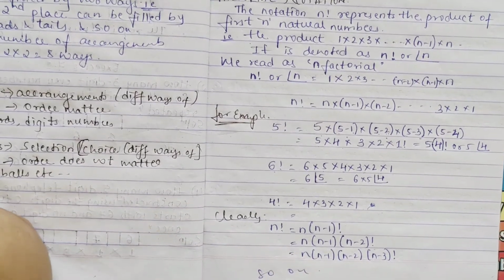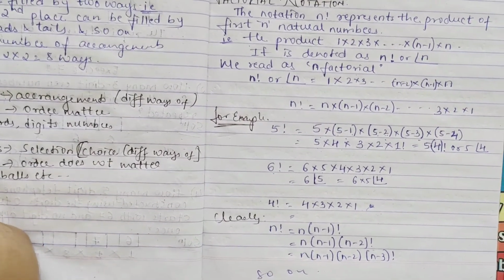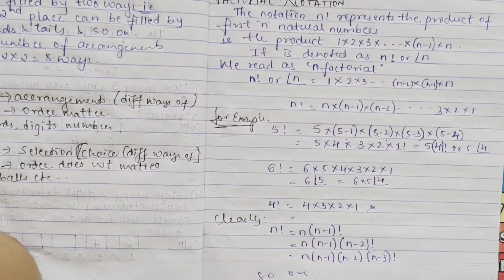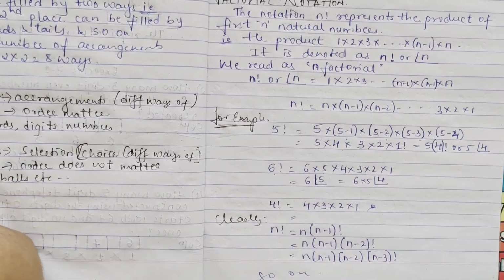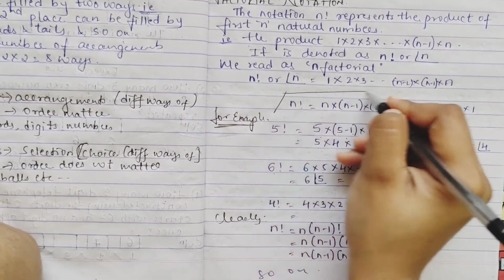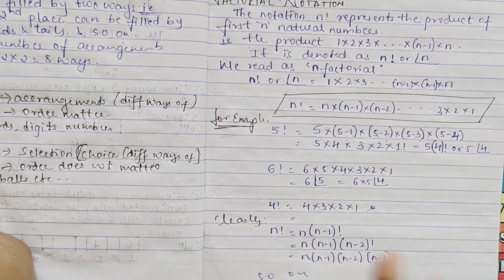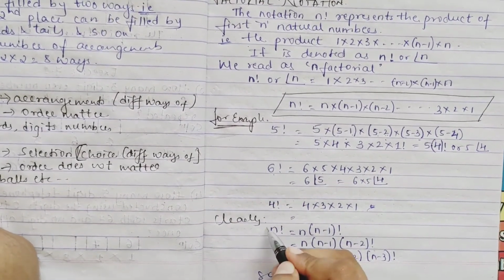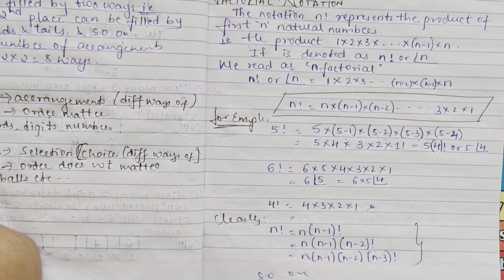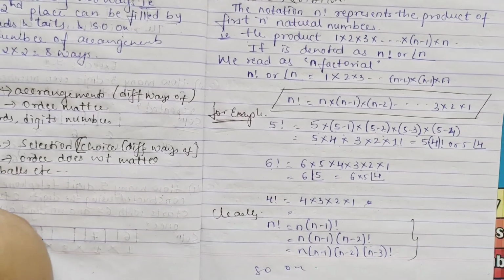Okay. I hope you are clear with what n factorial means. It is the product of n natural numbers, and is given like this. Just mark it because this is very useful. You have to use this property as well.